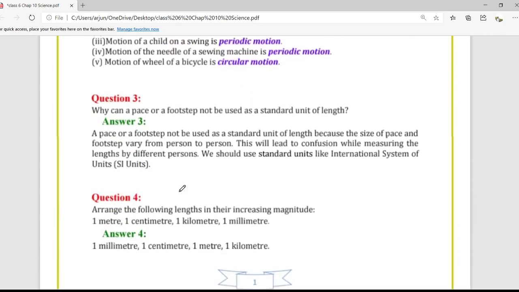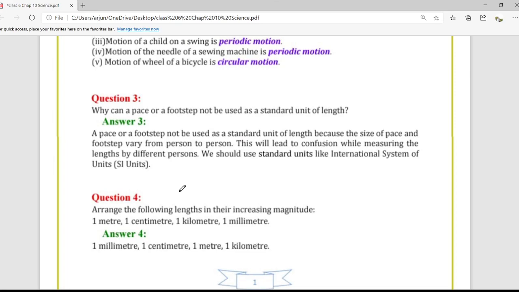Moving to question number 3. Why can a pace or a footstep not be used as a standard unit of length? Why can we not use a footstep or a hand palm as a standard unit? A pace or a footstep cannot be used as a standard unit of length because the size of the pace and footstep varies from person to person.